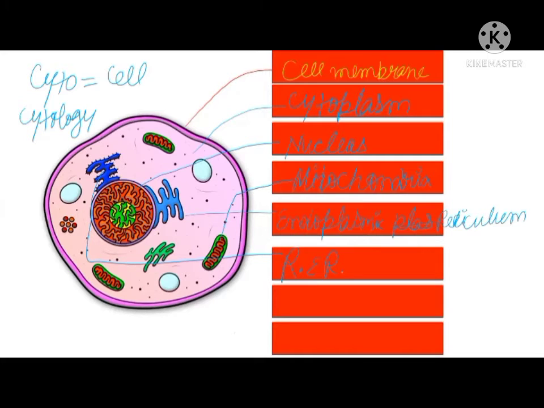And if the ribosomes are not present, these are ribosomes, the black dots, they are called ribosomes. So when ribosomes are not present, then it is called smooth endoplasmic reticulum.